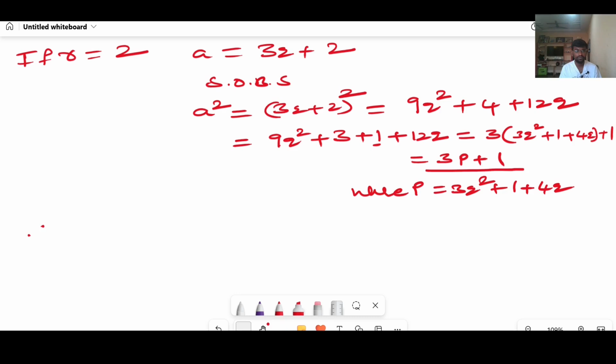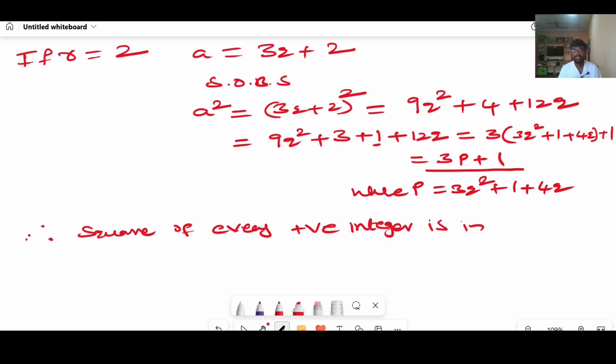Therefore, I can conclude that square of every positive integer is in the form of 3p or 3p plus 1, right? This is the third question, I think.